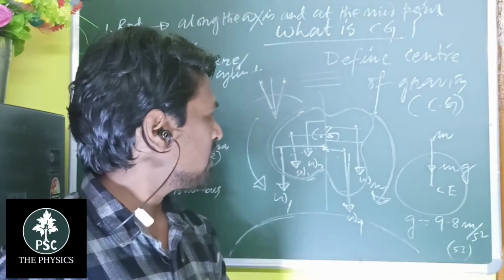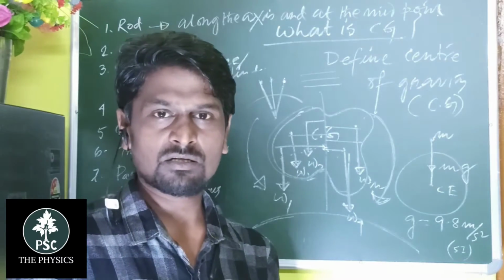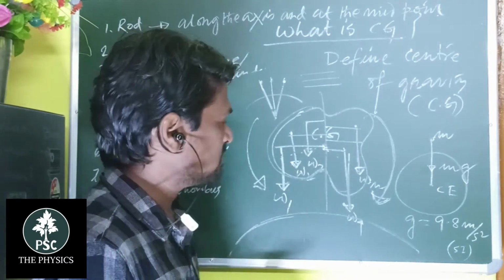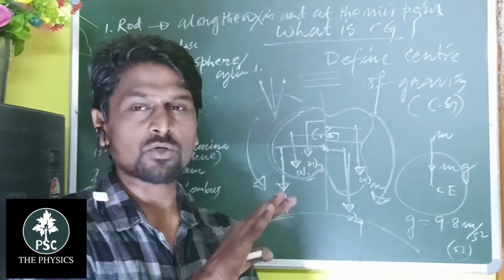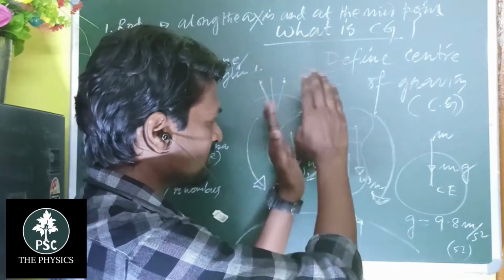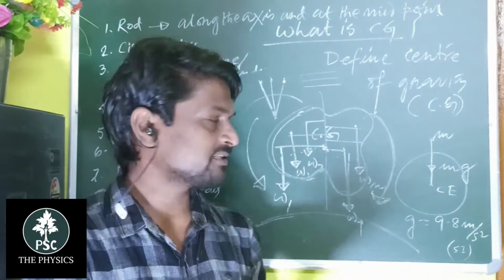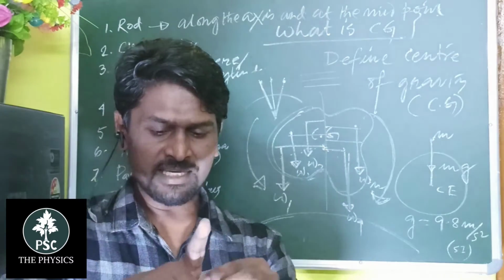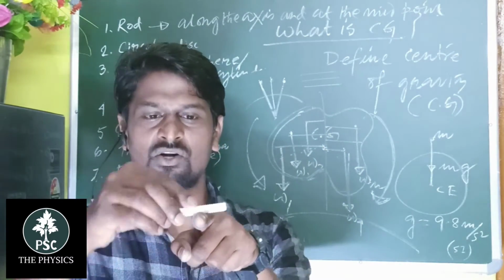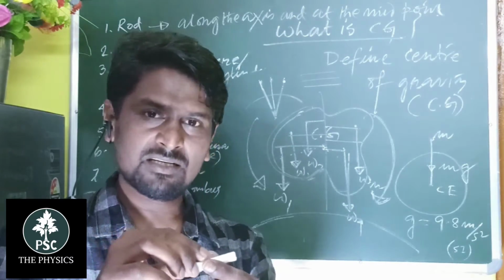So you have to mention that term: the sum of the moments of the weights about this point is 0. That is, the clockwise moment is equal to the anti-clockwise moment. Then this body is in rotational equilibrium, so the body cannot rotate in this direction or in this direction. Then we can say that this is the CG.